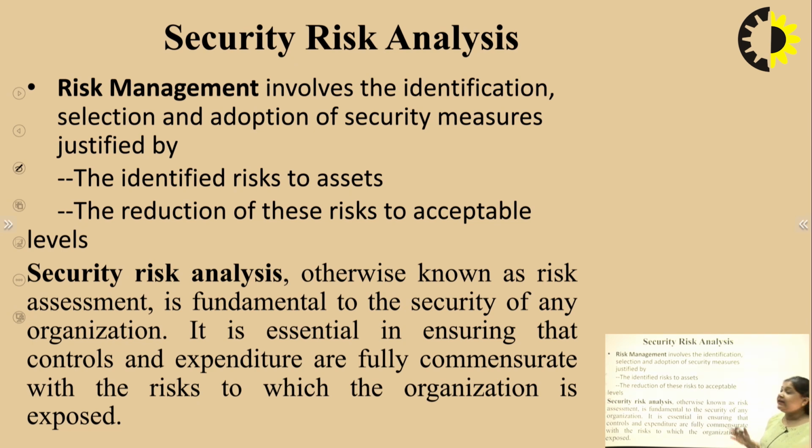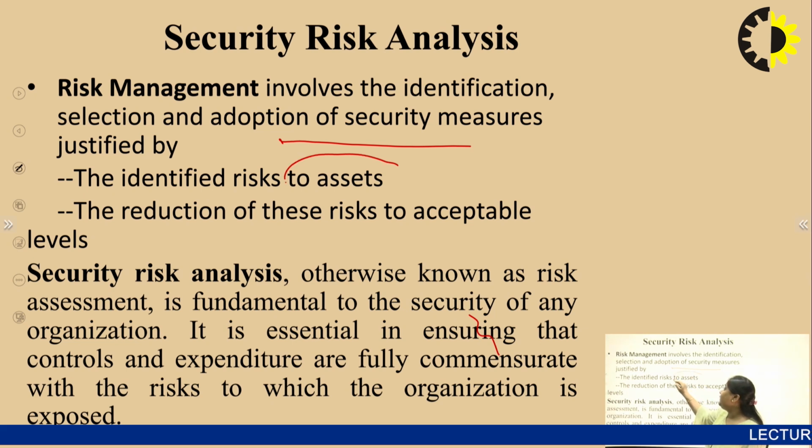Now we can define risk management. It involves the identification, selection and adoption of security measures, justified by the identified risk to the assets. First of all, we have to identify the assets and then identify the risk to the assets.